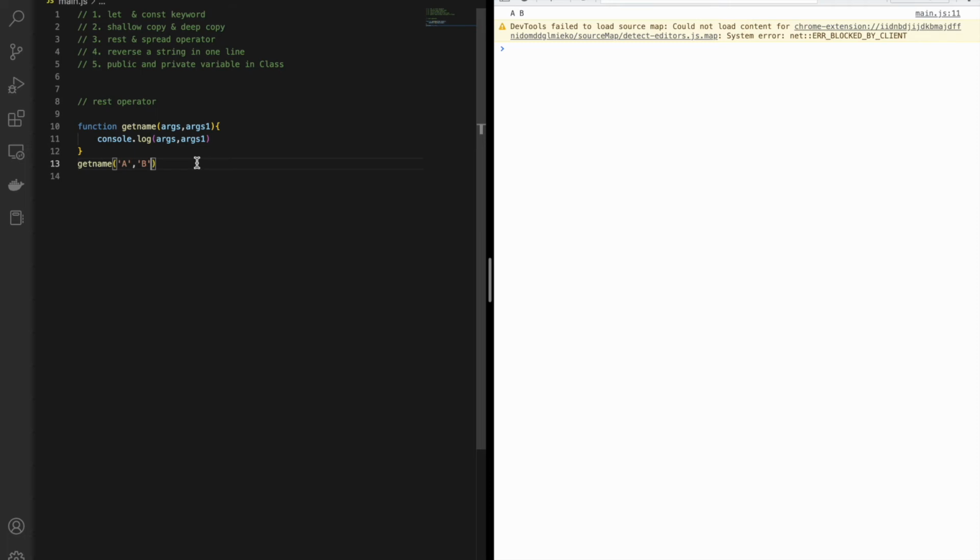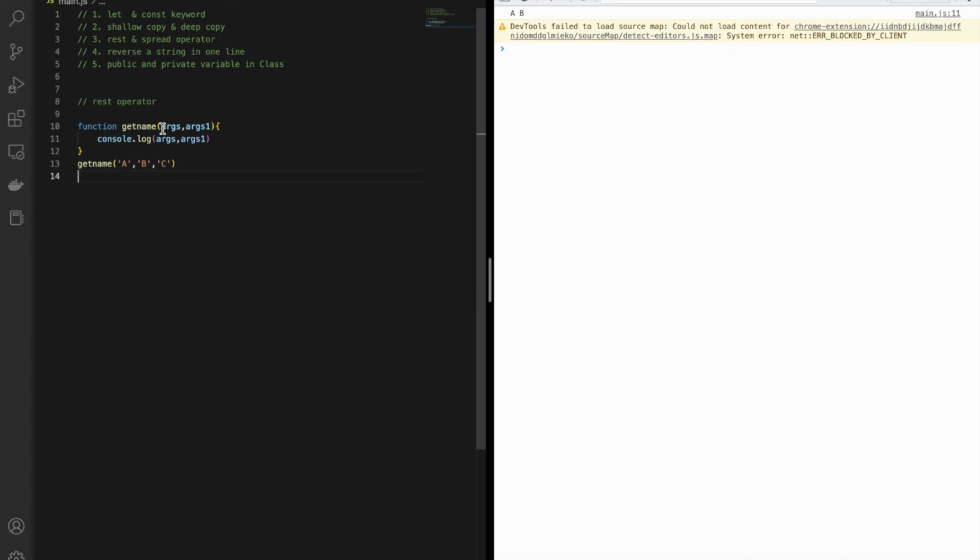Again, I can't do this because this is a static function. It will only receive the two values which we have passed and print those two only. But if this function is dynamic, it can receive multiple values like a, b, c. Then again my function is not of use.